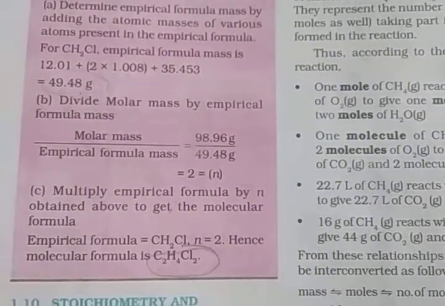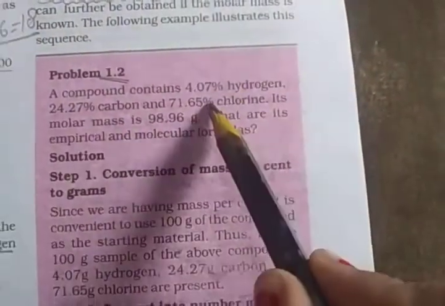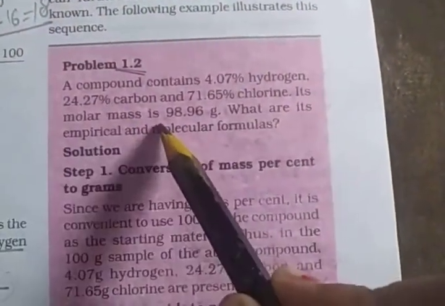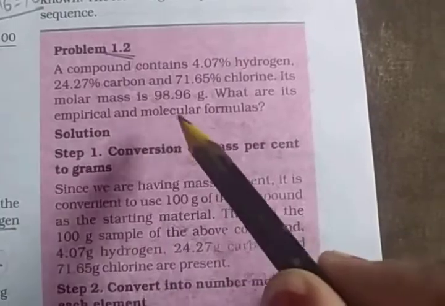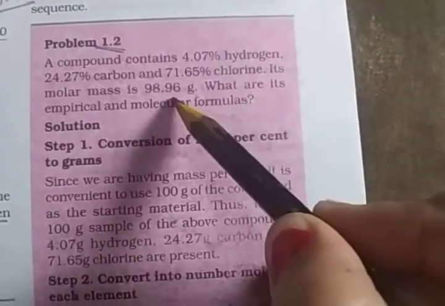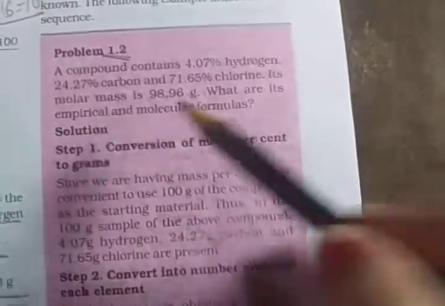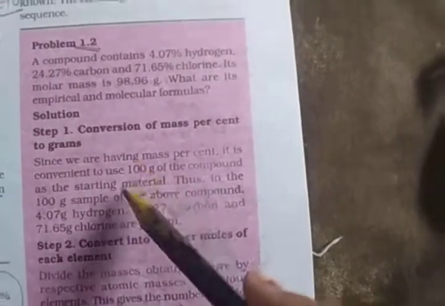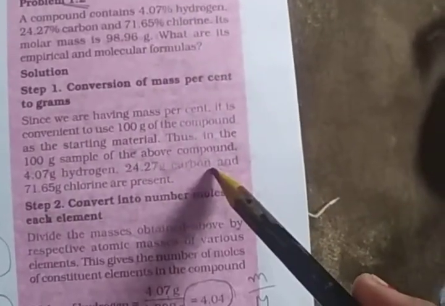Again, I explain this question. First, the percentages are given in the question, and the molar mass also. For the empirical and then the molecular formula, we consider the total compound, convenient to use 100 gram as the starting material mass. According to the percentages, we write gram values.